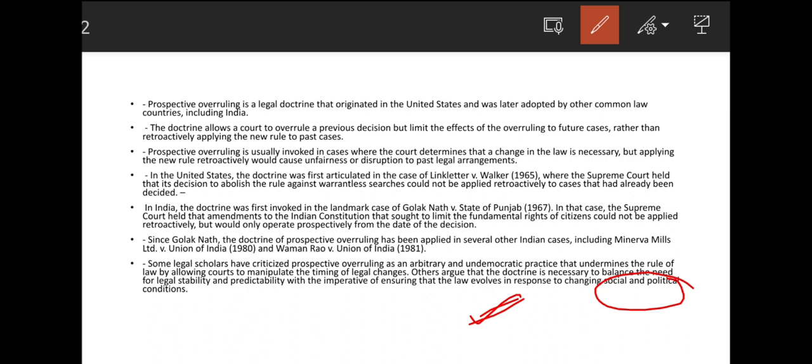So this is all about it. I have told you the basic meaning: what is prospective, what is overruling, where it originated, in which case it was applied, and what the pros and cons are, or what the criticisms and the positive things are about it. So that's all.